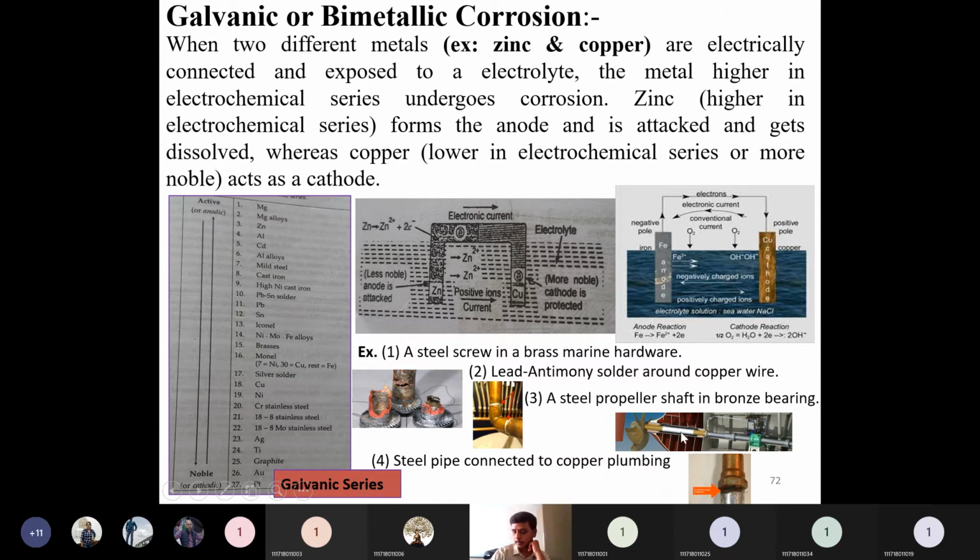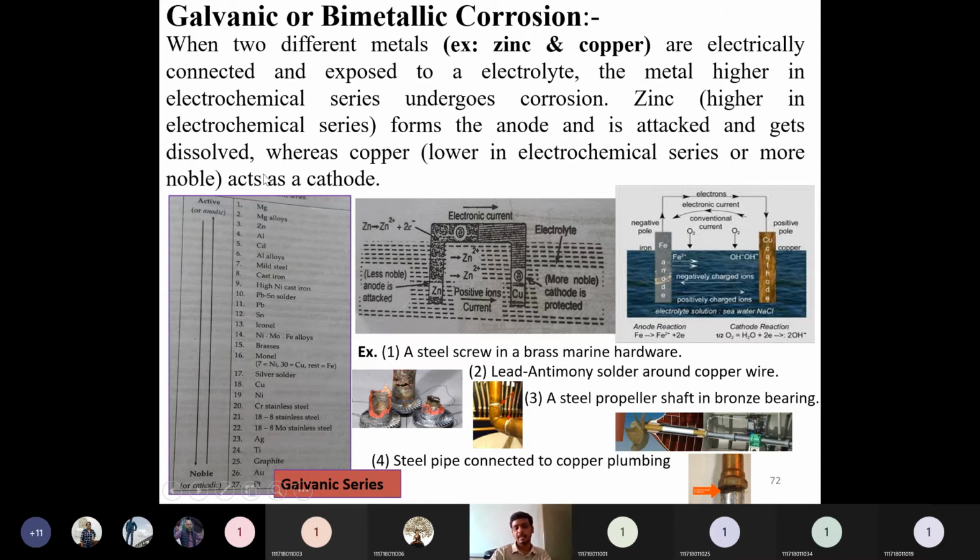The propeller shaft will be made of steel, so there are two dissimilar metals, and there is a chance of bimetallic corrosion. Then a steel pipe connected to copper plumbing. Usually steel pipes are connected like this in our households also, so there is a probability of galvanic or bimetallic corrosion in this region.